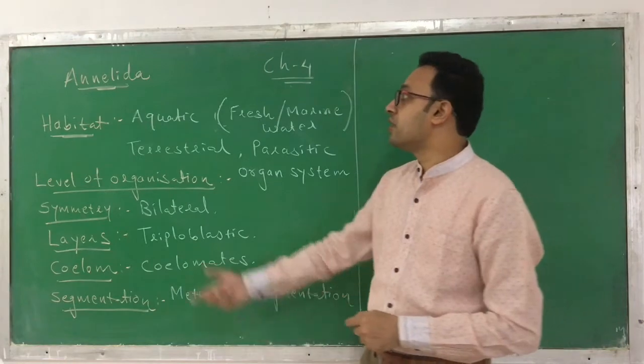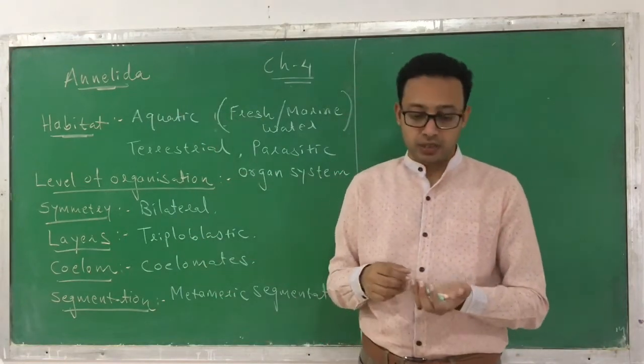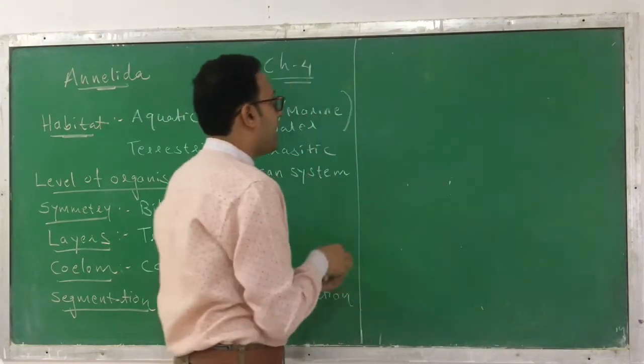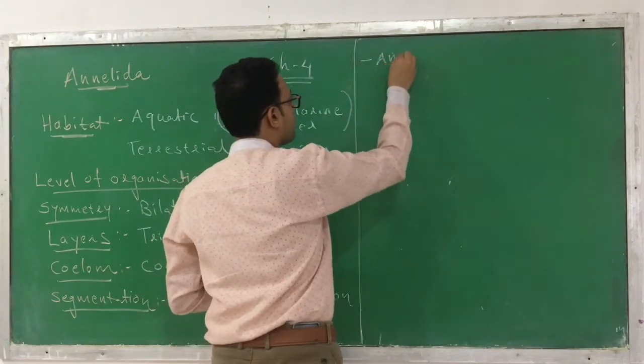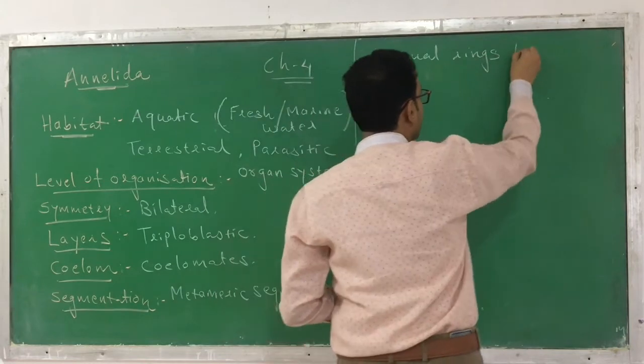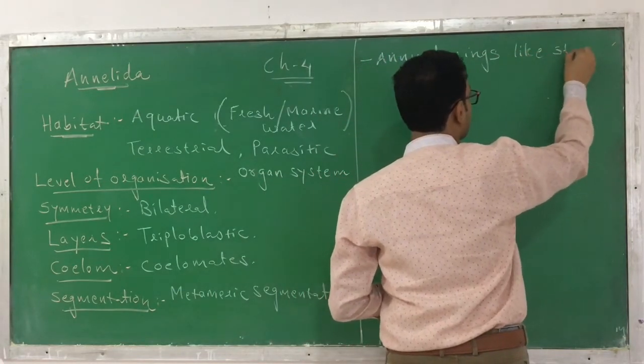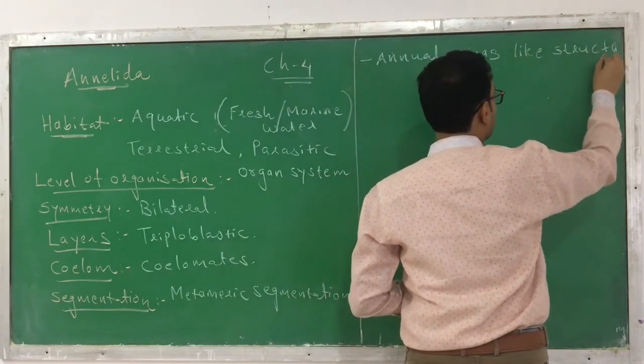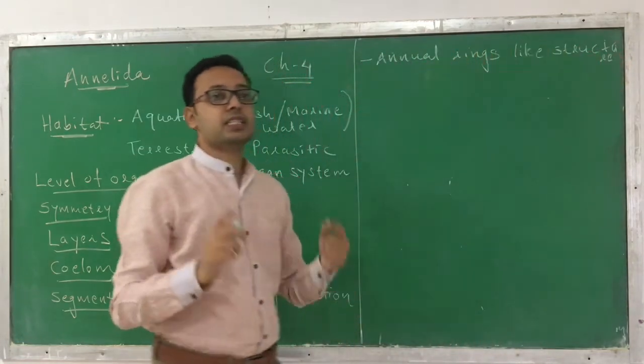That's why we call it Annelida. So they have annual ring-like structures, and this is the reason why they are called Annelida.